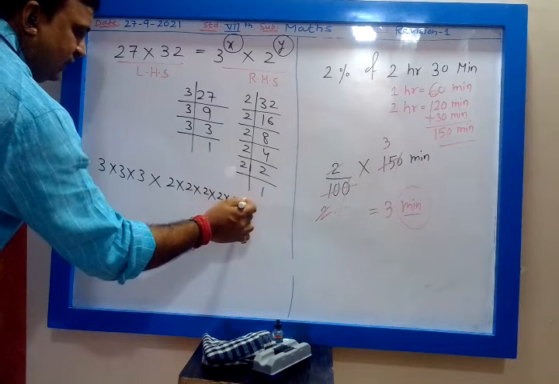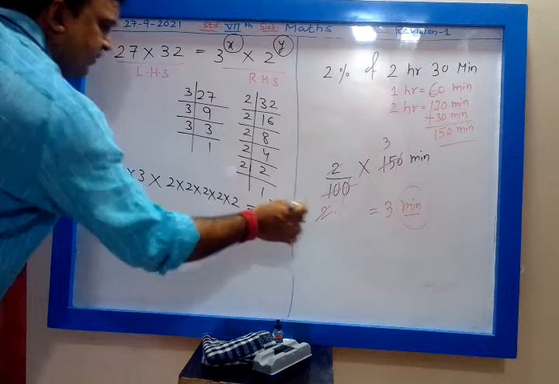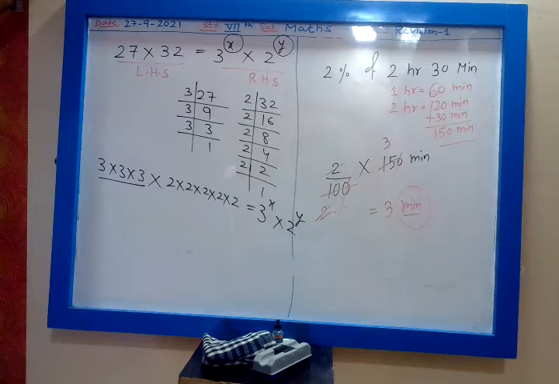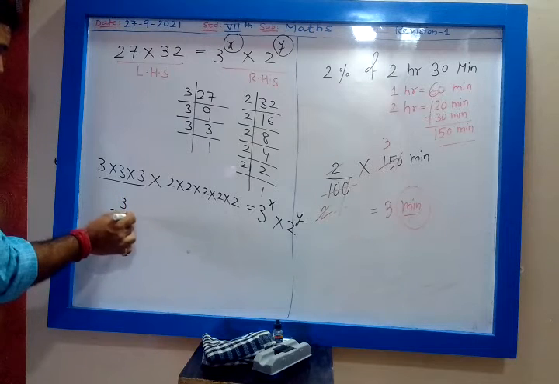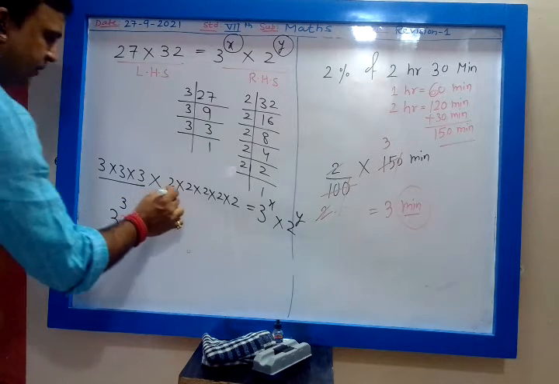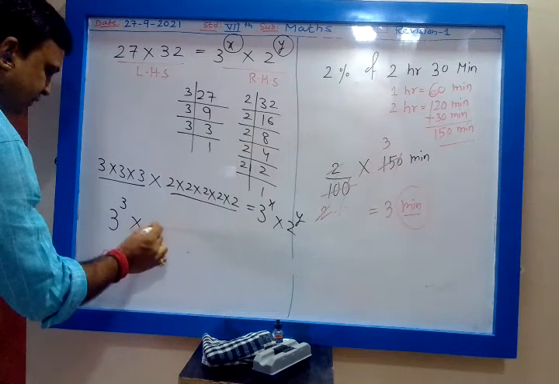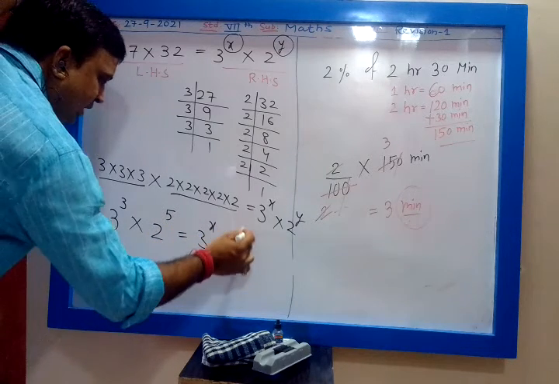Okay. And this is the same as 3 raised to x into 2 raised to y. How many times is 3 multiplied? Yes, 3 times. So that number of times will go in the power. So that will become 3 raised to 3. Then how many times is 2 multiplied? 5 times. The number of times will go in the power. So this is 3 raised to 3 into 2 raised to 5, equal to 3 raised to x into 2 raised to y.